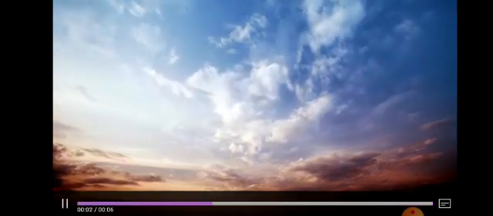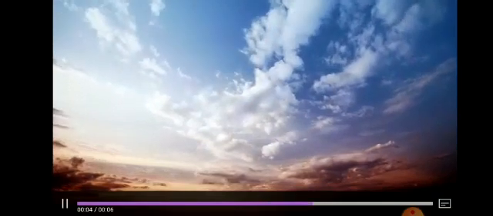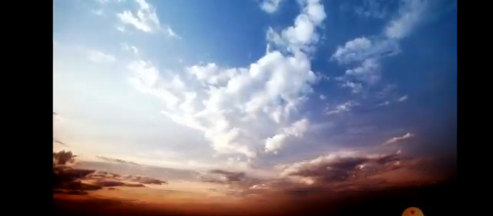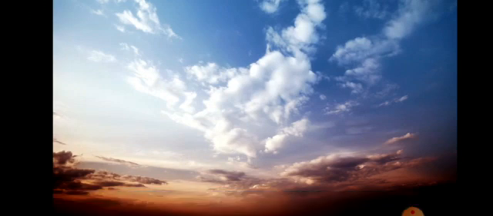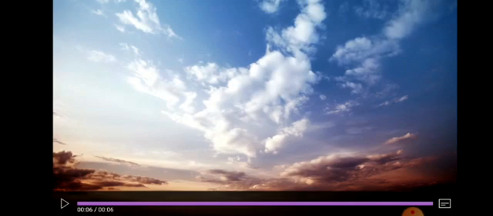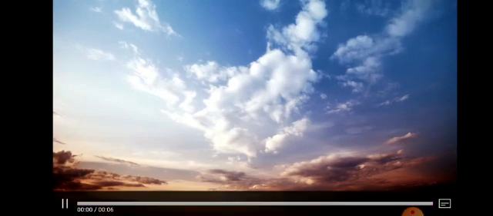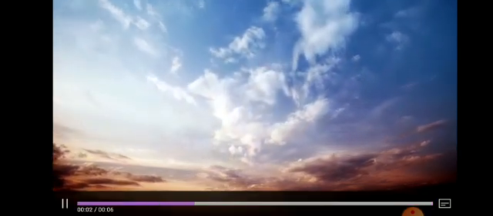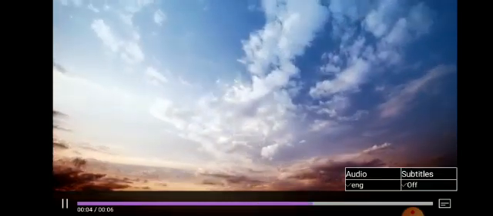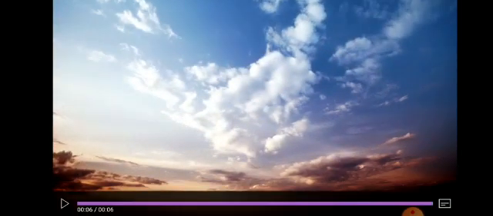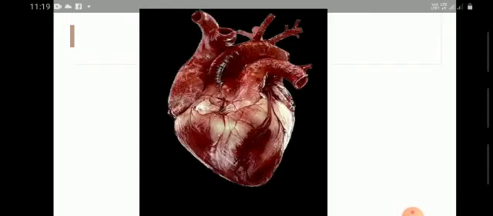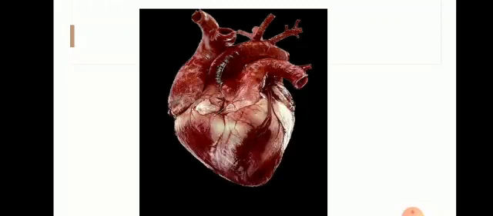Heartbeat is the rhythmic contraction and relaxation of the heart muscles that produces a specific sound of lub-dub. The average heartbeat of an adult person is 72 to 80 beats per minute at resting time.